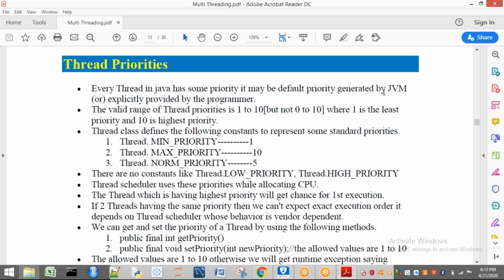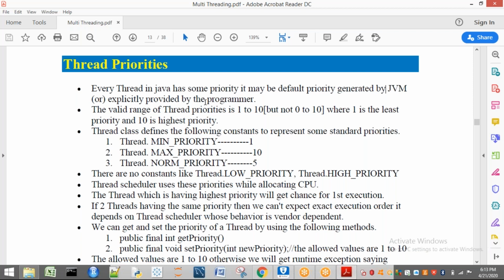Okay. To better understand these thread priorities, you have already completed your operating system subject, process management. There you have the concept of priority scheduling algorithm. In that, for every process you are going to have a priority. In the same way here also we have priorities for a thread. Okay, let us start the thread priorities. So every thread in Java has some priority. It may be a default priority generated by JVM or explicitly provided by the programmer.